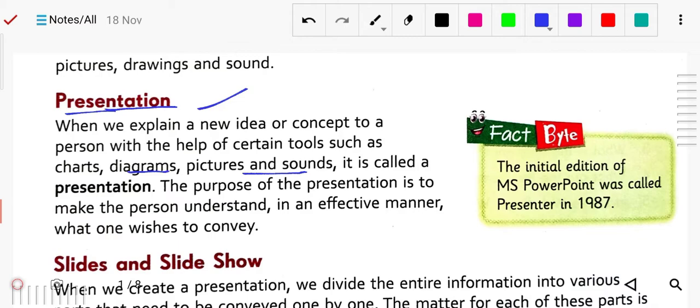Now, one more thing you should know. The initial edition of MS PowerPoint was called Presenter. In the earlier days, in 1987, when it was developed, it was called Presenter, not MS PowerPoint. Now we call it MS PowerPoint, but at that time it was called Presenter, in the year 1987.